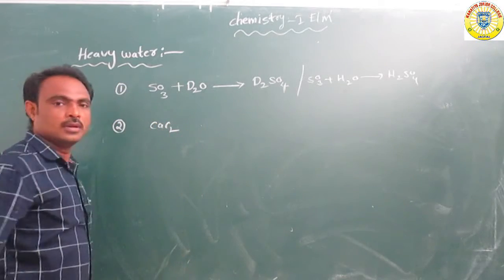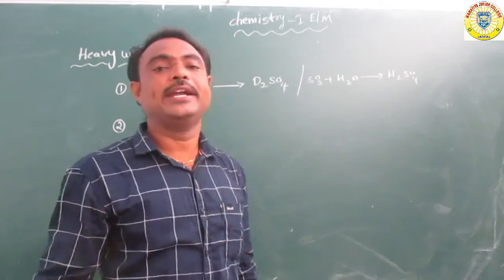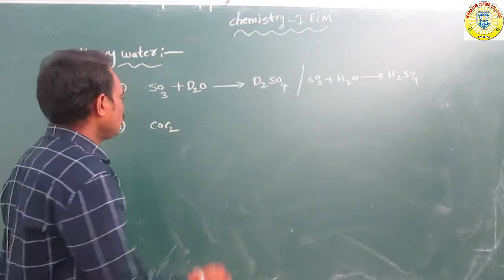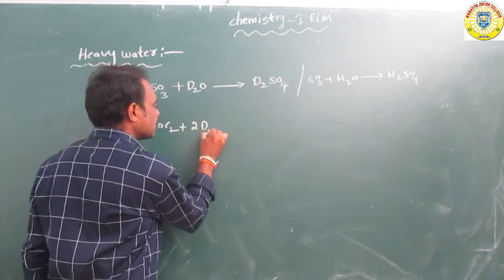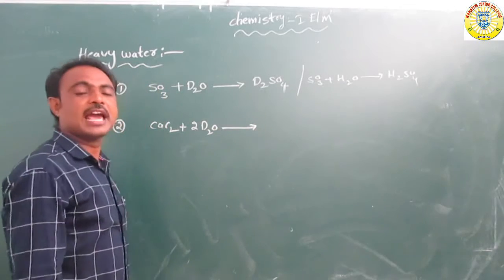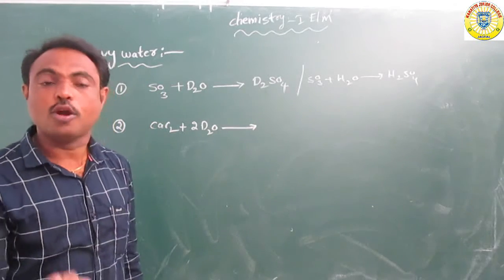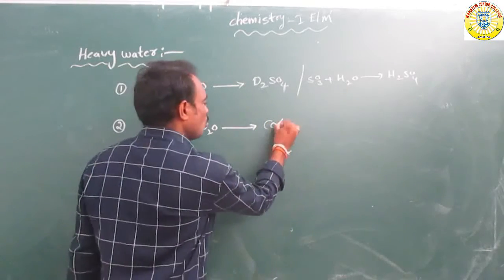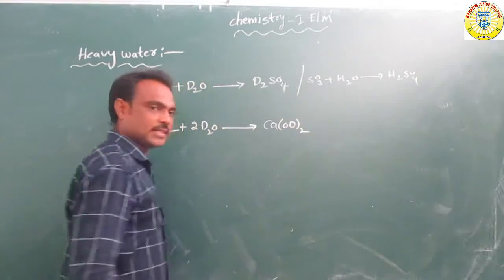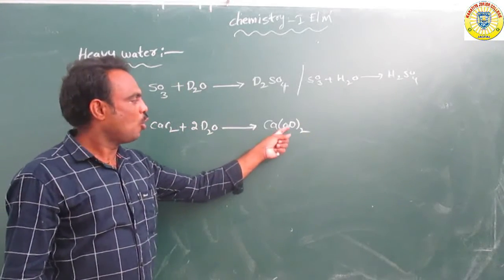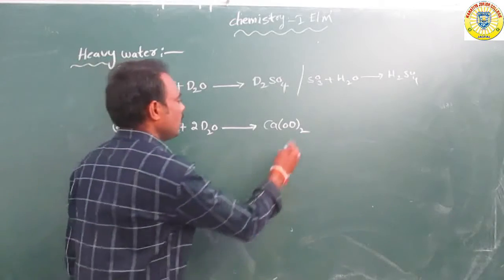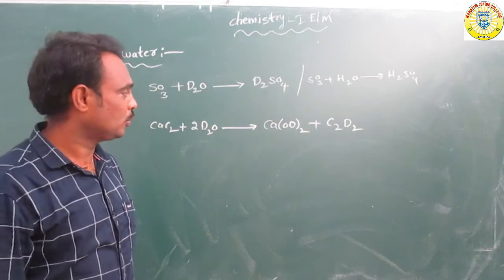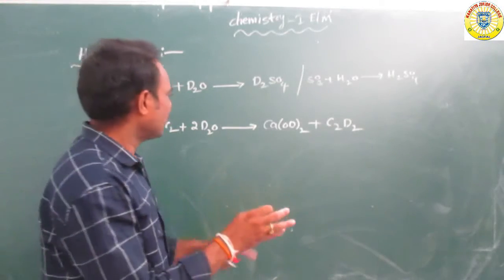Next, second one, CaC2. CaC2 means calcium carbide. This calcium carbide reacts with heavy water molecules to form Ca(OD)2, taken twice, and next C2D2.